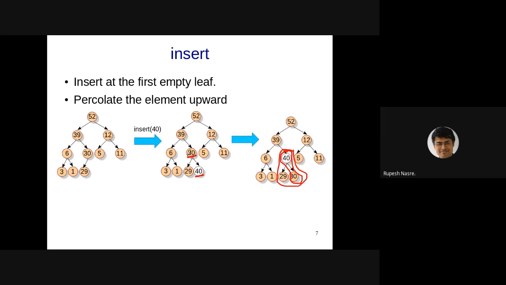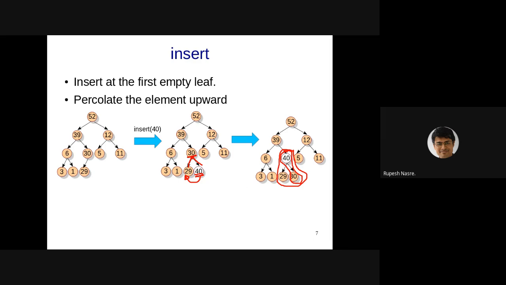The reason being, if originally this was satisfied, that means 30 was larger than 29, and there was an exchange of 30 and 40, that means that 40 is larger than 30, and therefore 40 is definitely larger than 29, and therefore moving 40 up is maintaining the heap order property at the new subtree.